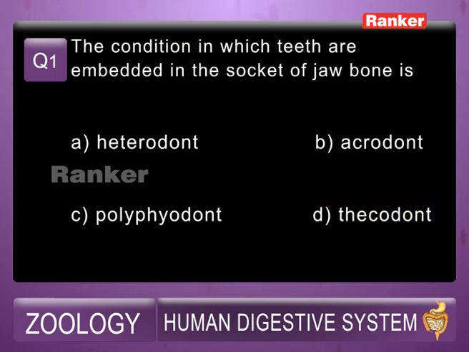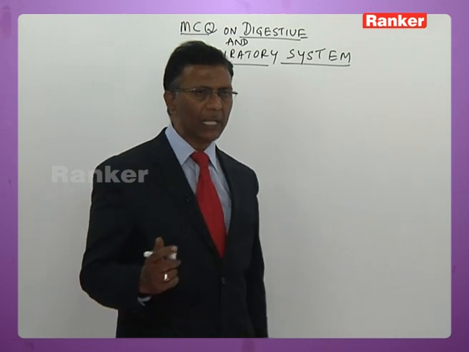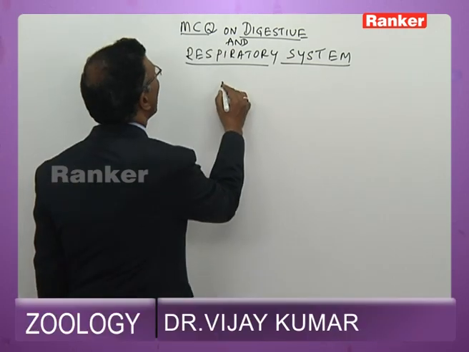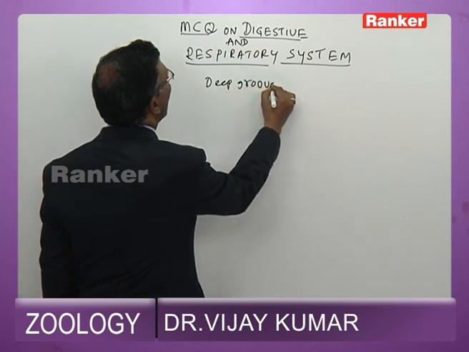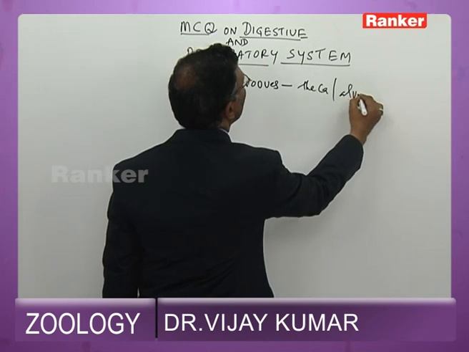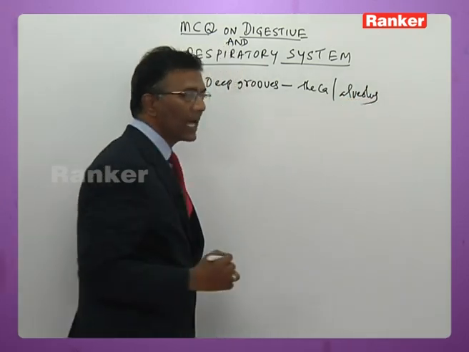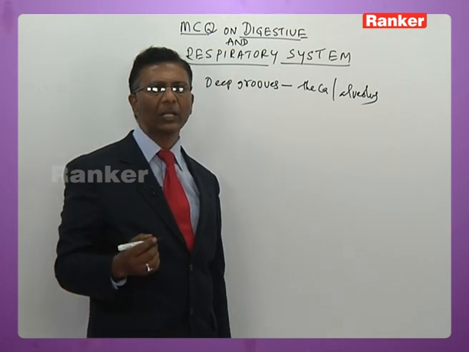Thecodont, because in all mammals teeth are embedded in deep grooves of jawbone, and those deep grooves are called theca or alveolus. So since teeth are embedded in theca or alveoli, we call the mode of dentition thecodont.